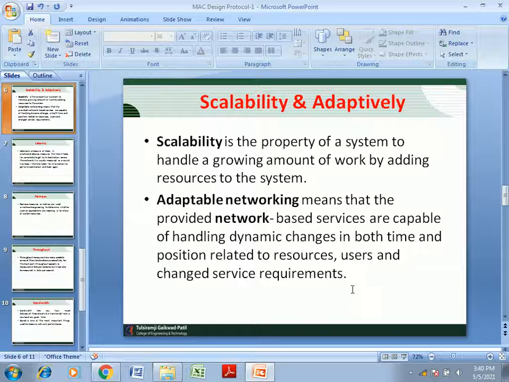A MAC protocol must be adaptive to such changes efficiently. Scalability is the property of a system to handle a growing amount of work by adding resources to the system, and adaptable networking means that network based services are capable of handling dynamic changes in both time and position related to resources.